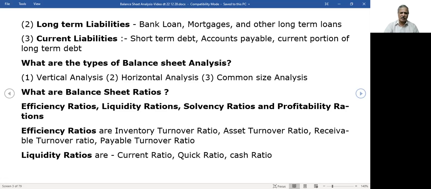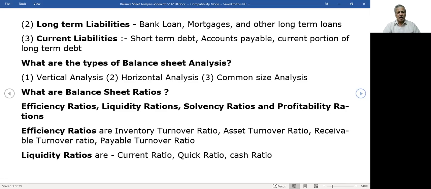So these percentages are worked out for the liability side and also the asset side. On the asset side, for each asset, what is the percentage that you arrive at? So you put the numerical number, that is the amount in rupees, plus the percentage in the total, that is called vertical analysis. The second type of analysis that we do is horizontal analysis. In the horizontal analysis, we take the figures of 2 periods, 3 periods, 4, 5 periods, up to that.